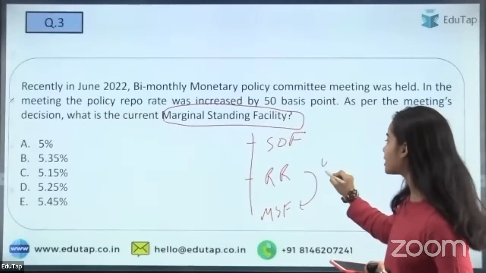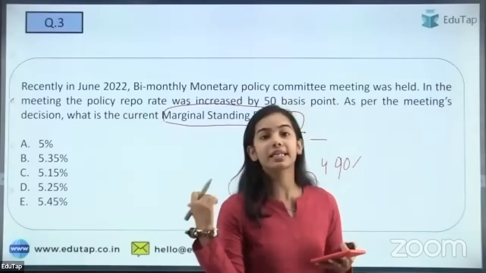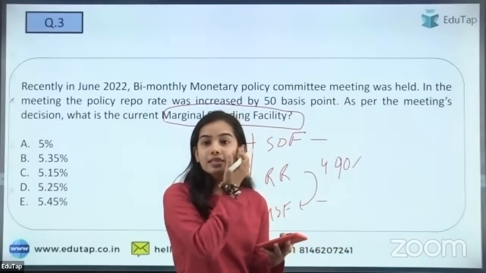The repo rate is what? It is 4.90%. So what should be the MSF and the SDF? What is the right answer of this one? Okay, I'm getting the answer.